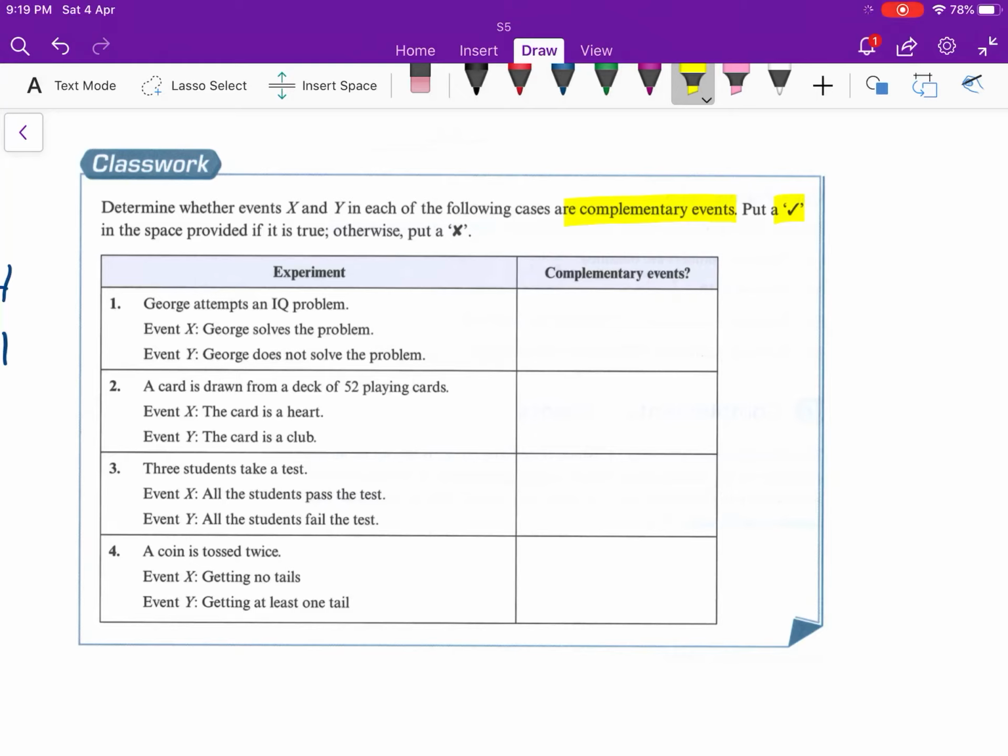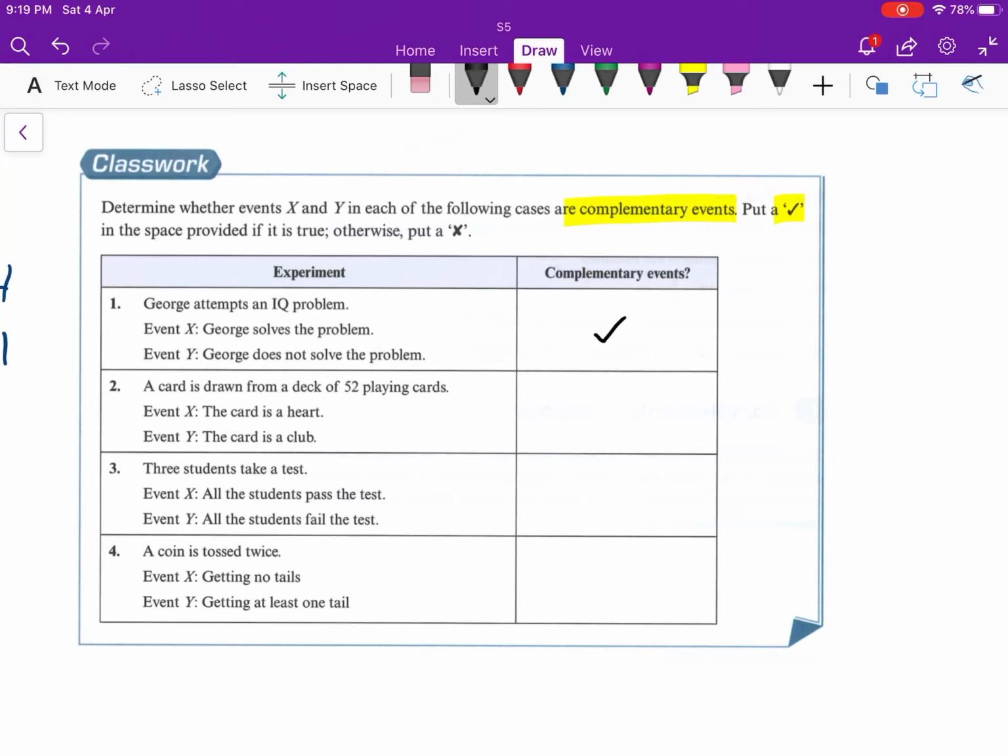George solves the problem. George does not solve the problem. Think about it. Is there any other possibility? No, right? Either solve or not solve. Just like a math question, either you can answer or you can't answer. So yes, it's a complementary event.